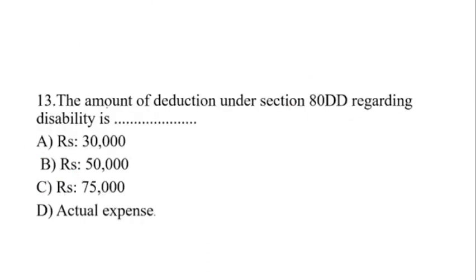Then question number 13, the amount of the deduction under section 80DD regarding disability. So how do we remember this? It's a trick: section 80DD, that is for a dependent disabled person. Okay, the dependent disabled person. So what will be the answer for this question? Is it 30,000, 50,000, 75,000, or actual expenses? So what will be the answer? Option number C, that is